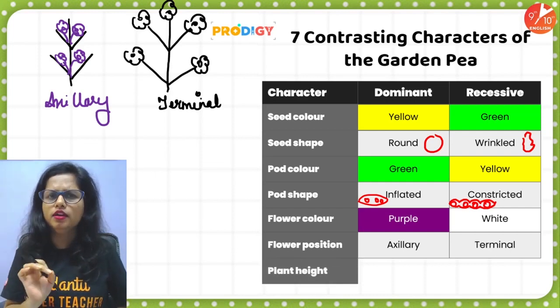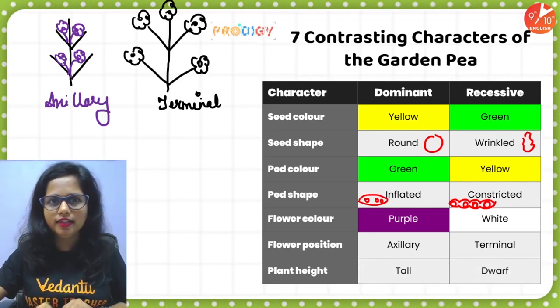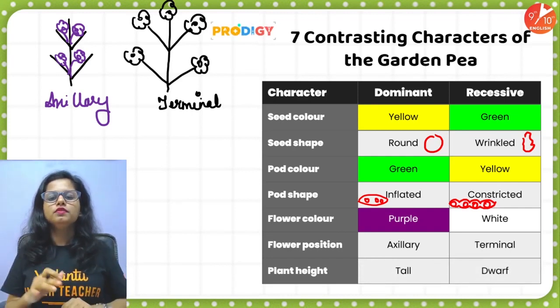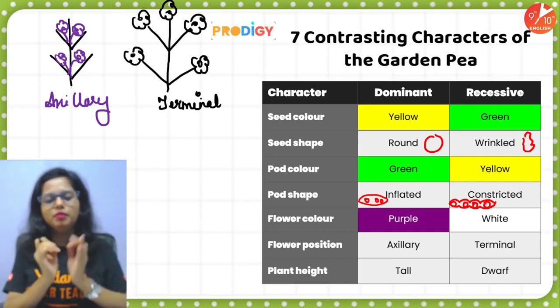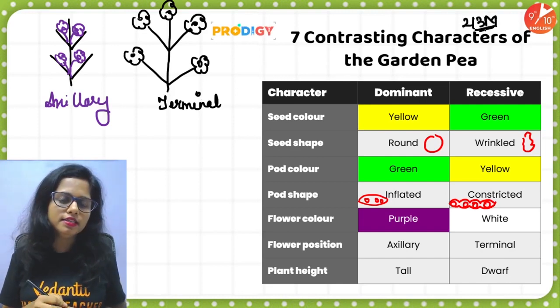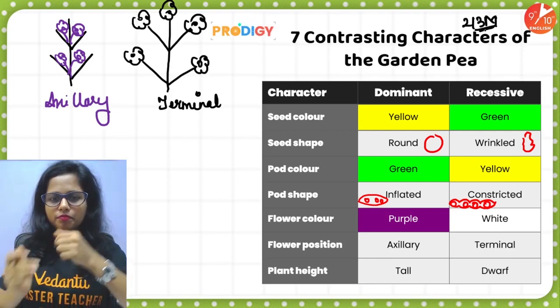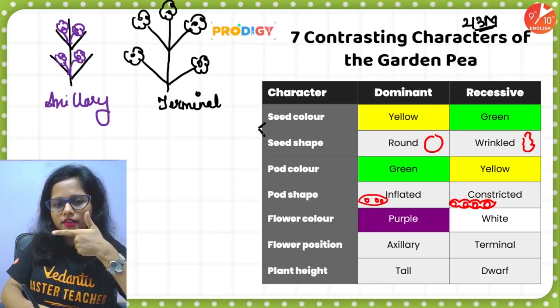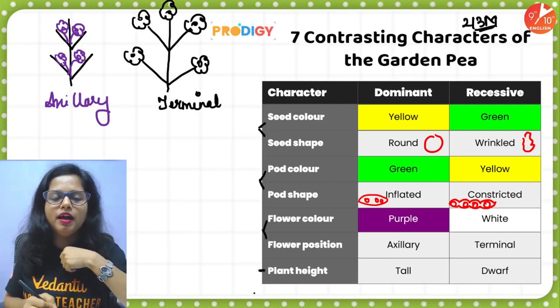Moving further, the plant height. Major fact. Plant height was either tall or dwarf. Nothing in between. So these were the 7 pair of contrasting characters. And you have to remember them because it is usually asked for 2 to 3 marks. So let us learn this by heart. I have an amazing rap for you. But remember: seed color, seed shape, pod color, pod shape, flower color, flower position, and plant height.